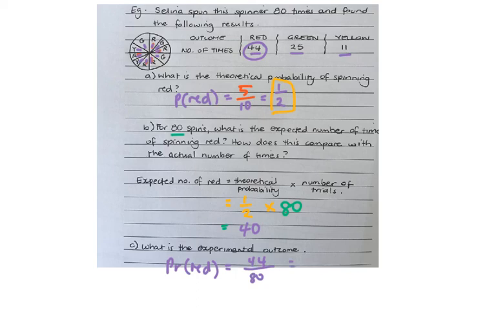And we can simplify that to 11 over 20. So as you can see, we can use different formulas to predict what we think should happen, and then we can use different formulas to see what actually happened and compare that, and then also find the probability of what actually happened as well. So it's important to use these formulas carefully and to use them relevantly.